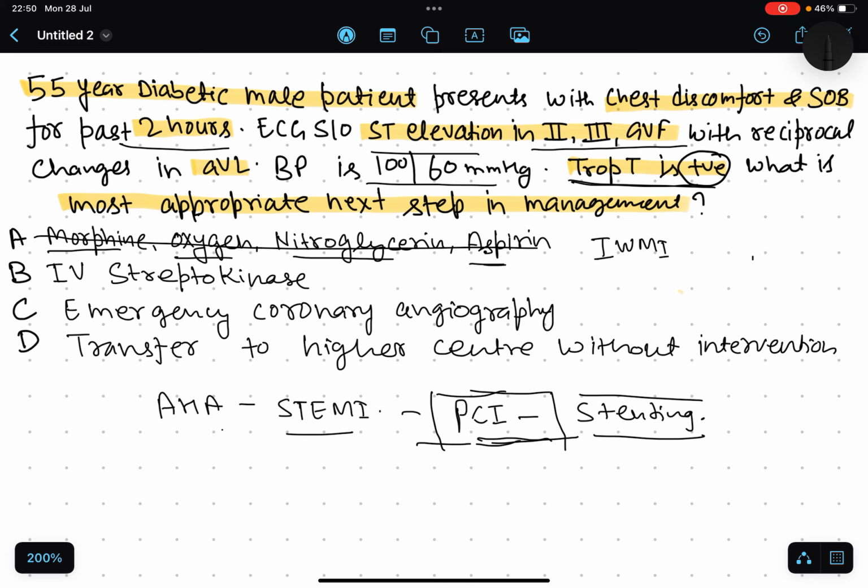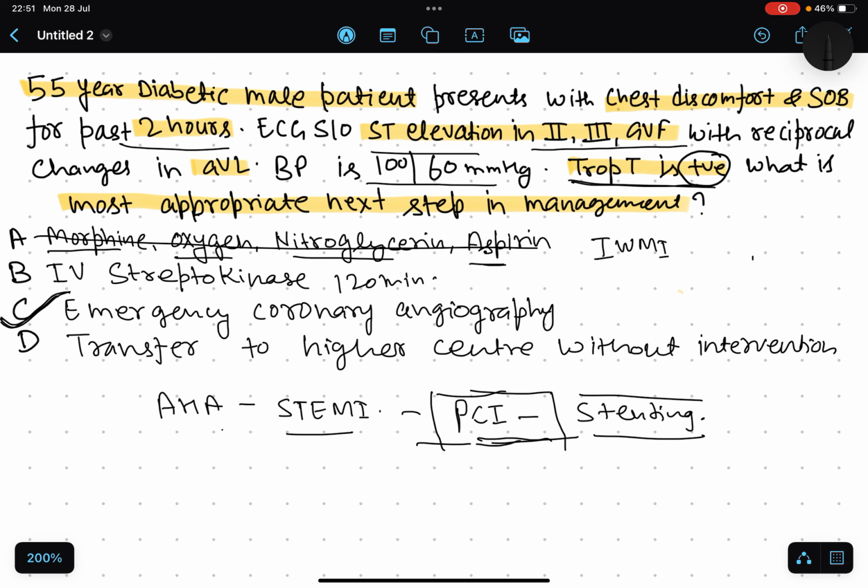Option B is streptokinase. Streptokinase is considered where PCI is not available within 120 minutes. If PCI is not available, then you will consider streptokinase. Option C is emergency coronary angiography. Yes, it is the correct option. C is emergency coronary angiography.